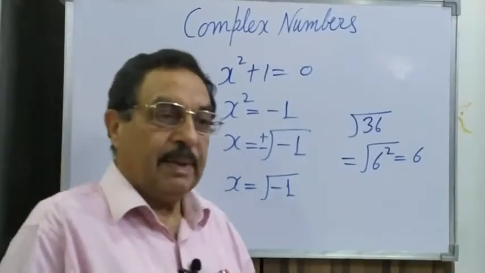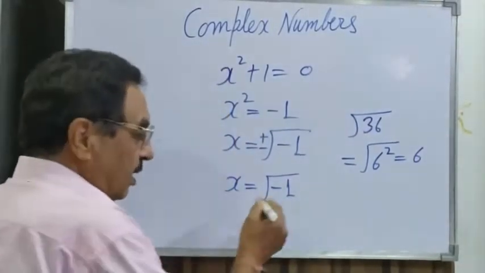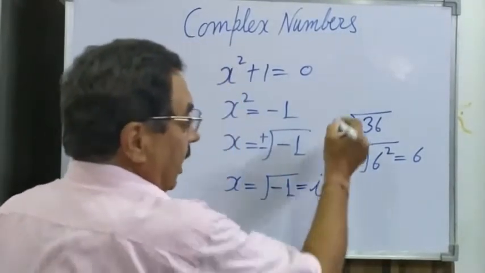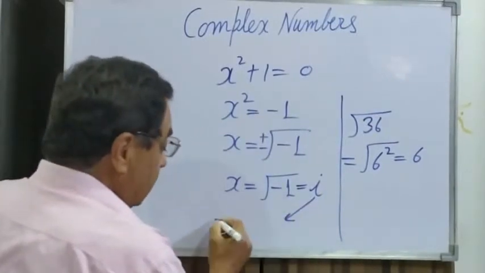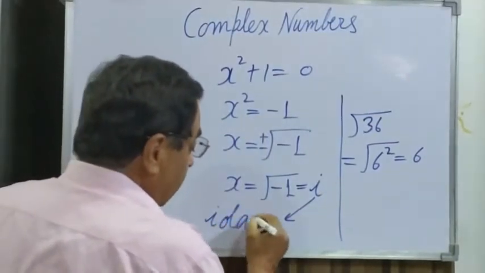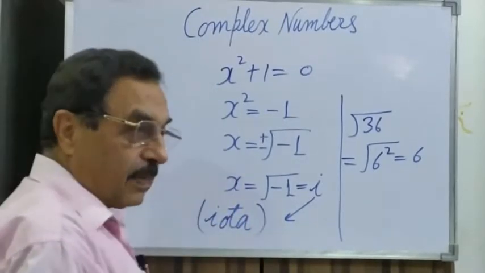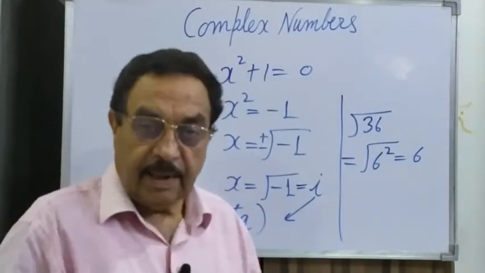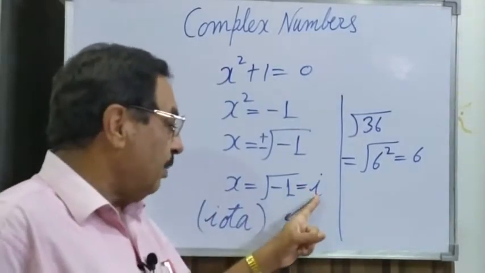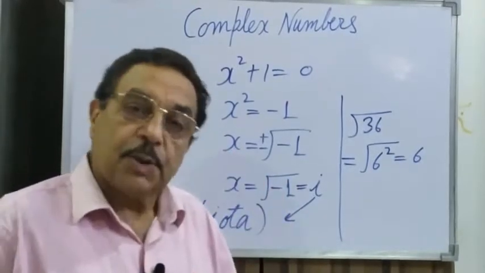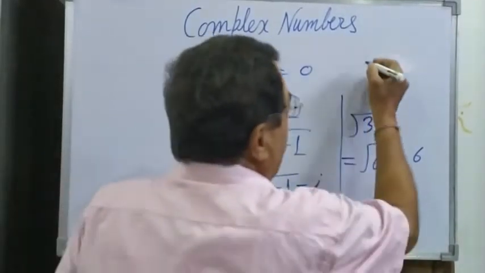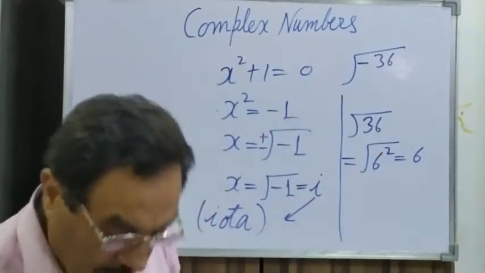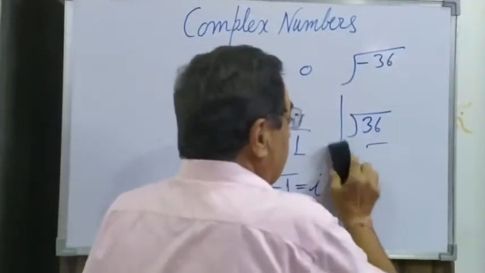But what we mathematicians have done is give this under root minus 1 a value, a small i type, and this is not read as i, it is read as iota. It is represented by the Greek letter iota. Greek letter iota means under root minus 1. Suppose I ask you now, find the value of under root minus 36. When you have the concept of iota, what will you do?